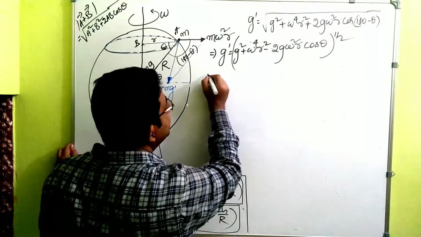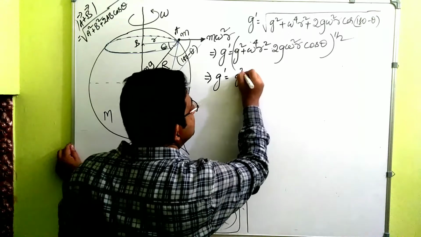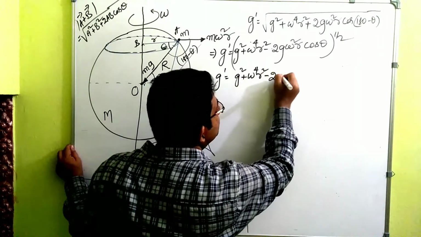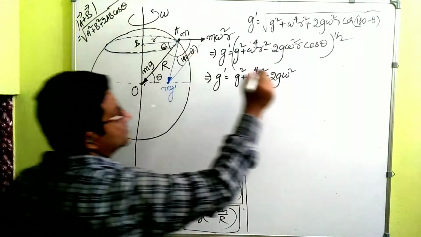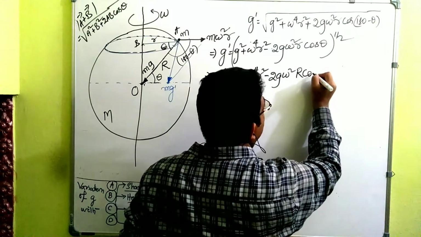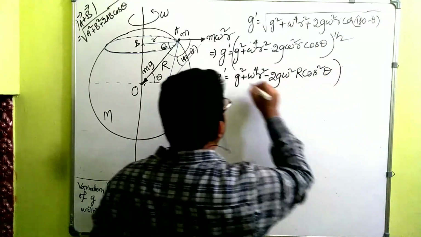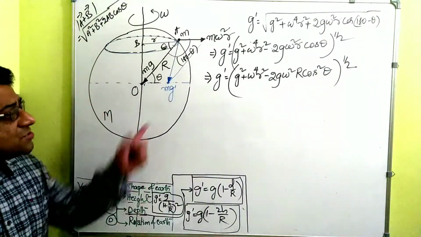That we can write here, implies that g dash is equal to g square plus omega fourth r square minus 2g omega square. For r I am writing capital R cos theta multiplied by cos theta. So cos square theta, whole to the power half. Again you see what is omega.